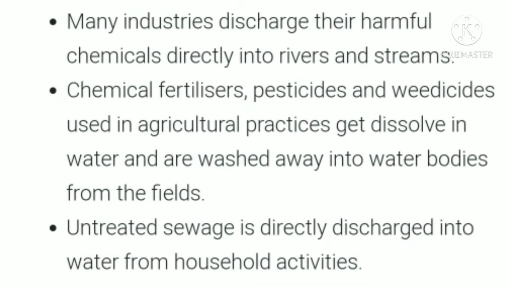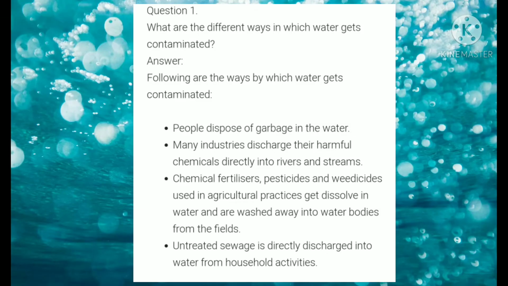Third, chemical fertilizers, pesticides and weedicides used in agricultural practices get dissolved in water and are washed away into river water bodies from the fields. Untreated sewage is directly discharged into water from household activities. So children, these are the ways by which water gets contaminated. Now you write down this answer in your notebook.